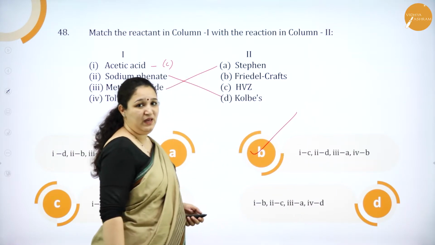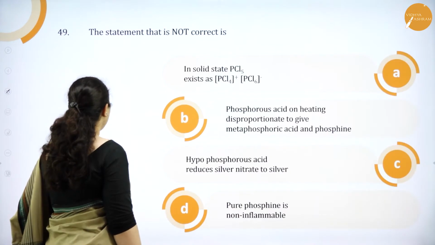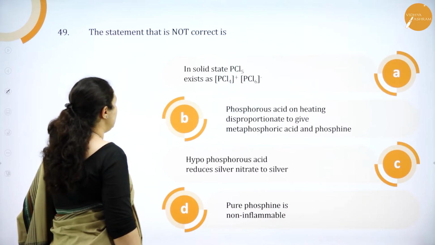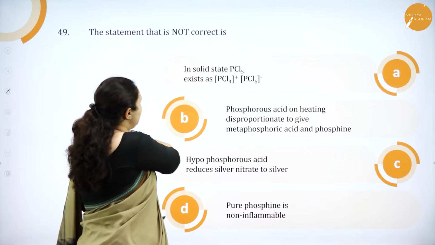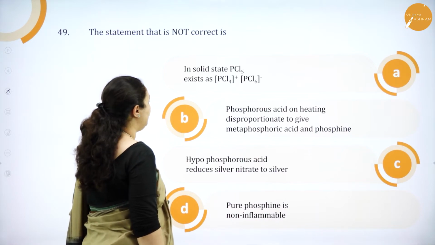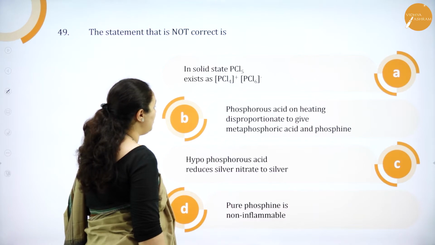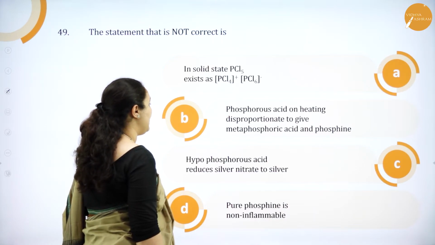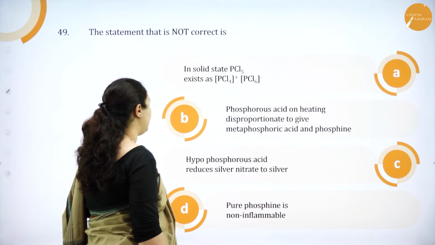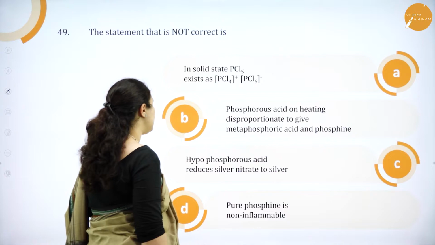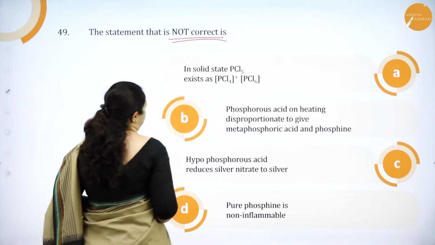So, it is option B which is correct. Okay. Next question. The statement that is not correct is: in solid state, PCl5 exists as PCl4 plus and PCl6 minus. Option B, phosphorus acid on heating disproportionates to give metaphosphoric acid and phosphine. Hypophosphorus acid reduces silver nitrate to silver. Pure phosphine is non-inflammable. They are asking us which is not correct.